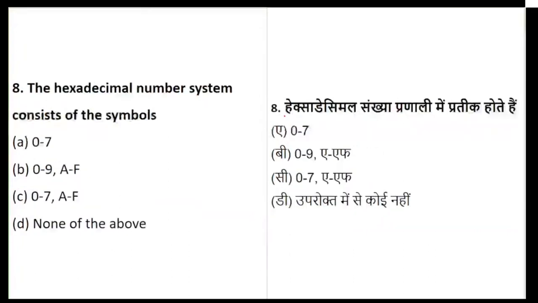We have done this question, and I repeated it once again to make sure you are very much concerned about this topic. Also, the hexadecimal number system: does it consist of 0 to 7, 0 to 9 or A to F, 0 to 7 or A to F, or none of the above?